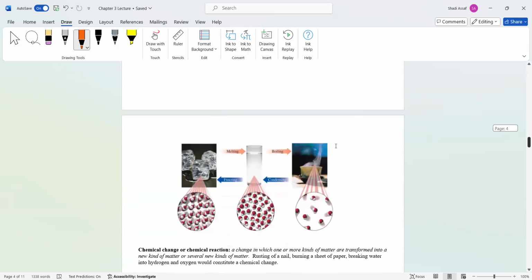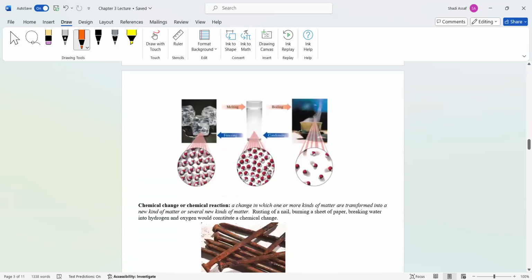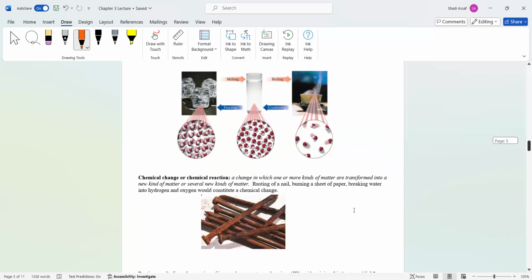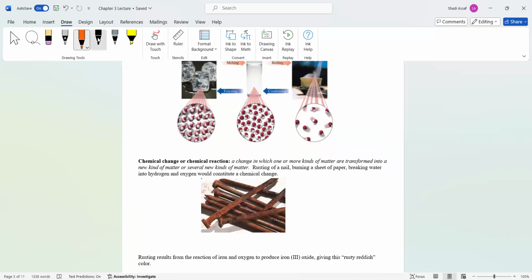So if you look here, water, when you melt it, goes from solid to liquid. You see how the intermolecular forces are now weaker. And then when you boil it, they become gas. It's still the same water molecules, and even if you go backwards. So this is H2O, still H2O, and it's still H2O.